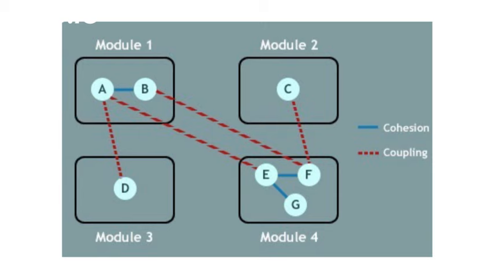Inheritance is an example of tight coupling. The composition is an example of loose coupling. Reduced coupling results in increasing cohesion.